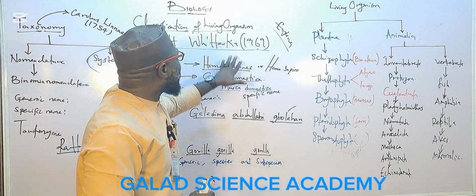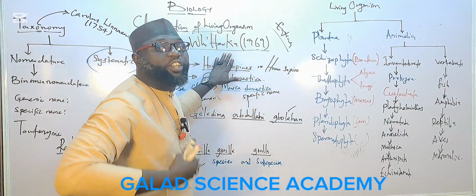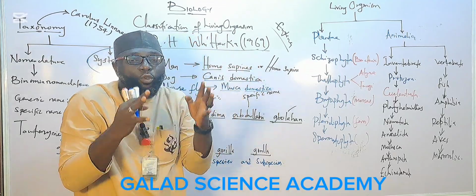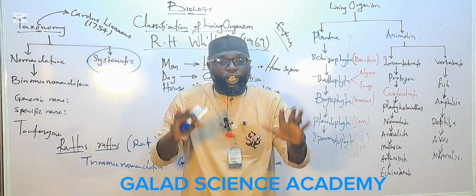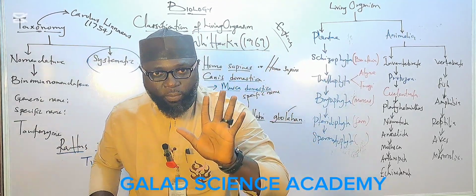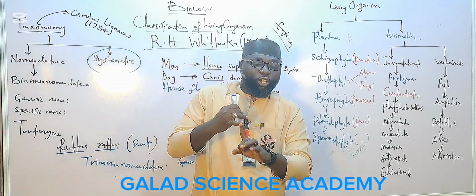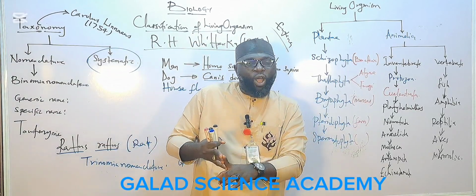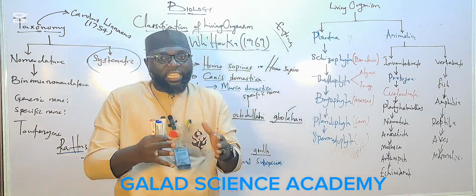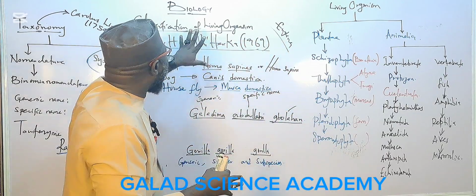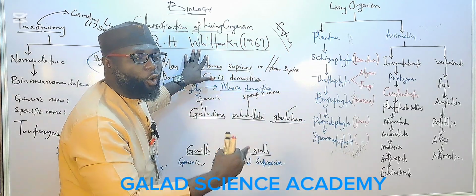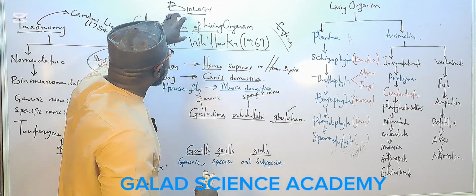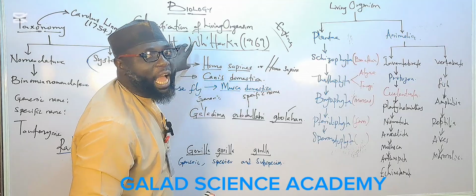R.H. Whittaker now brings his own classification of living things, and his classification is what we call modern classification. It comprises 5 kingdoms, based on the type of nucleus they have, the number of cells they have, cell wall, and genetic makeup. That is what R.H. Whittaker used for his classification. In the next thing that we do now, let us look at R.H. Whittaker.